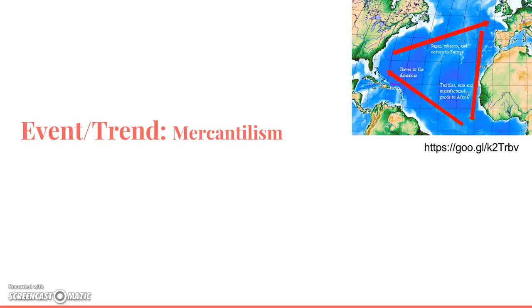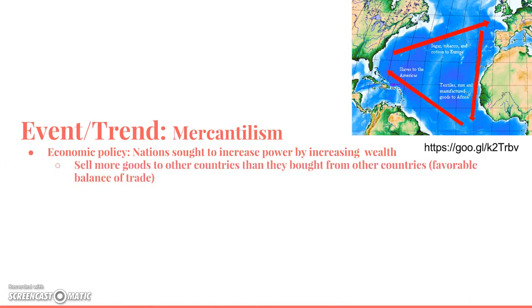Okay, and another trend or event we're going to talk about a little bit here is mercantilism. Now, you need to make sure you understand what mercantilism is. First of all, it's an economic policy where nations sought to increase their power by increasing wealth. So in order for them to get more powerful, they need more wealth. How do they do that? Well, the idea behind mercantilism is that you as a country want to sell more goods to other countries than you buy from other countries. And that's the definition of another one of your vocab terms, the favorable balance of trade.